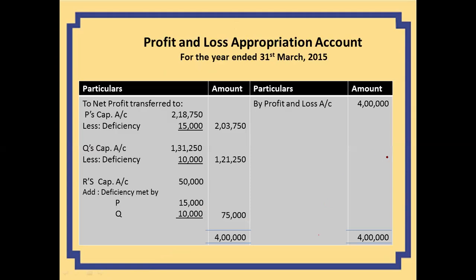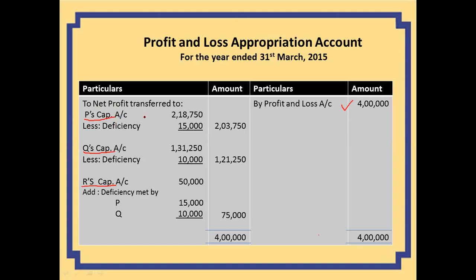See, in this question there is no other payment to the partners. The whole profit is distributed among the partners. In case there are any other expenses like interest on capital or salary, all that has to be paid first. The rest of the amount will be distributed among the partners. So the total profit is 4 lakh, which is posted on the credit side of the profit and loss appropriation account. And the profit is transferred to the partners' capital accounts: P capital account, Q capital account, and R capital account.